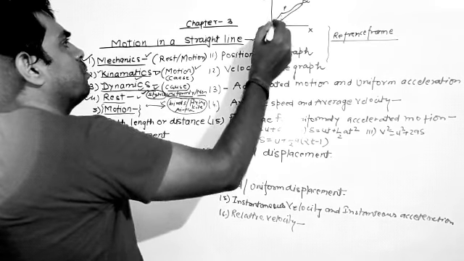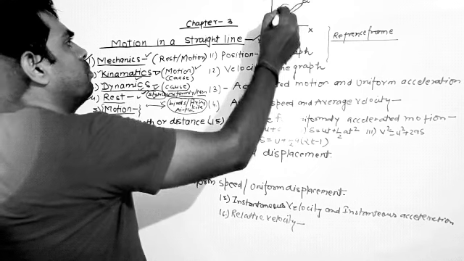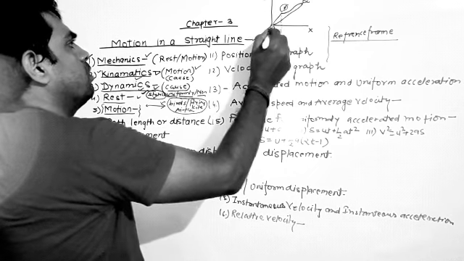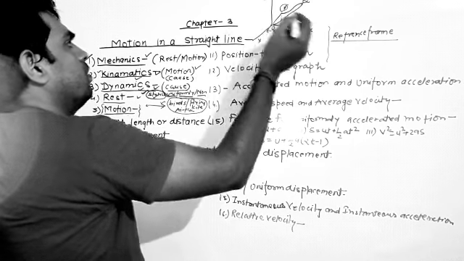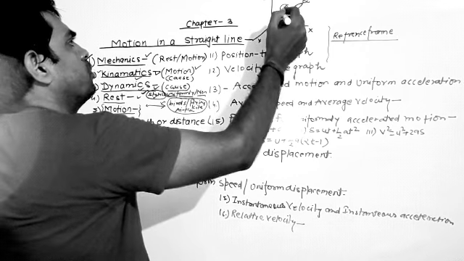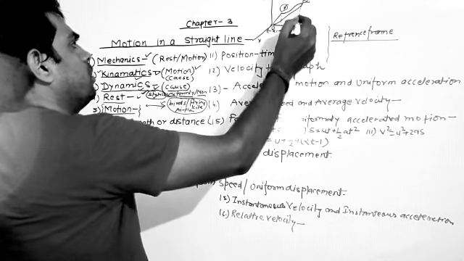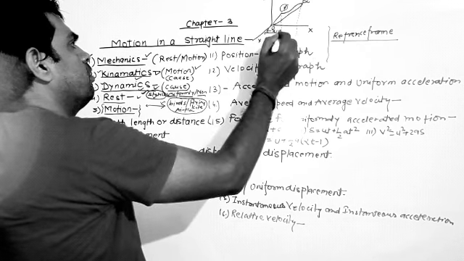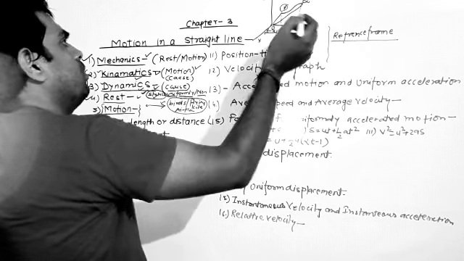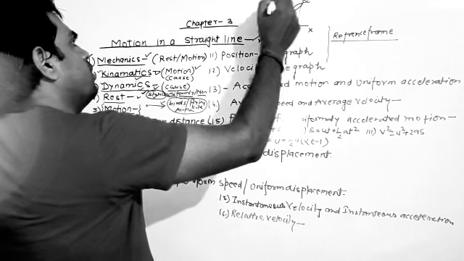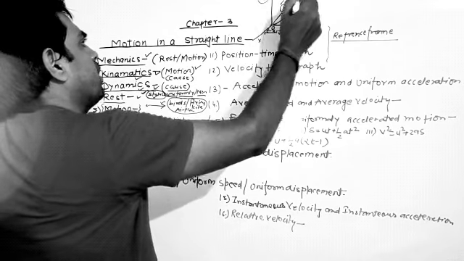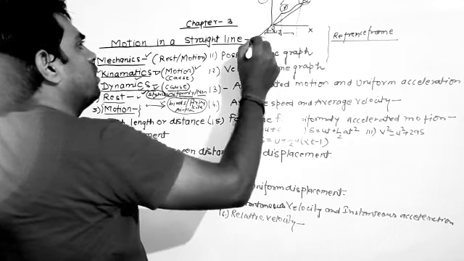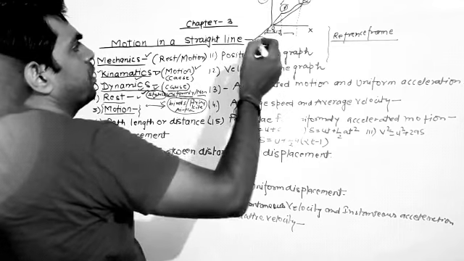Here we can say the position of the particle at P from the origin is, let's say, x1, and when it moves from position P to Q, its position may be represented by x2. Similarly, we can find out in the z direction z1 and z2, and in the y direction y1 and y2.